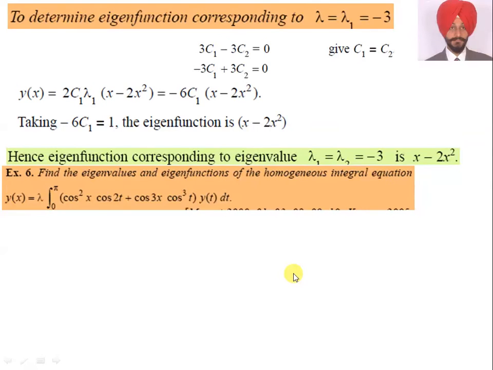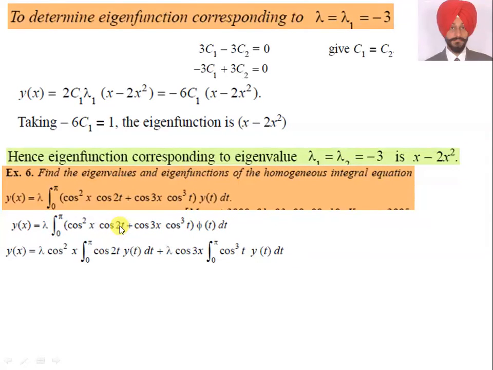Find the eigenvalues and eigenfunction of the homogeneous integral equation y(x) is equal to the integral from 0 to pi of (cos square x cos 2t plus cos 3x cos cube t) into y(t) dt. Just see, this is our question and I divide it into two parts. Integral is separable. So this is y(x) is equal to lambda cos square x integral 0 to pi cos 2t y(t) dt plus lambda cos 3x integral 0 to pi cos cube t y(t) dt.